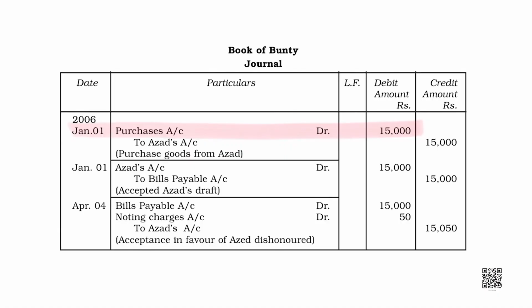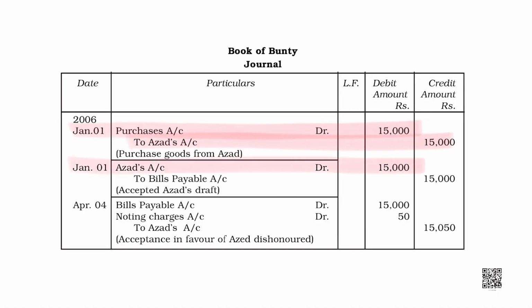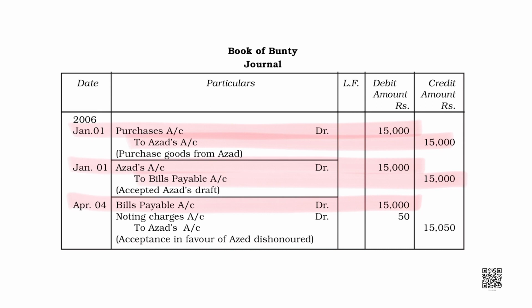When Bunty bought goods from Azad, he made purchase account debit to Azad, Azad account debit to bill payable, and maturity is, let us say, 3 days and 3 months, right? Bill payable is cancelled and noting charges would be debited.